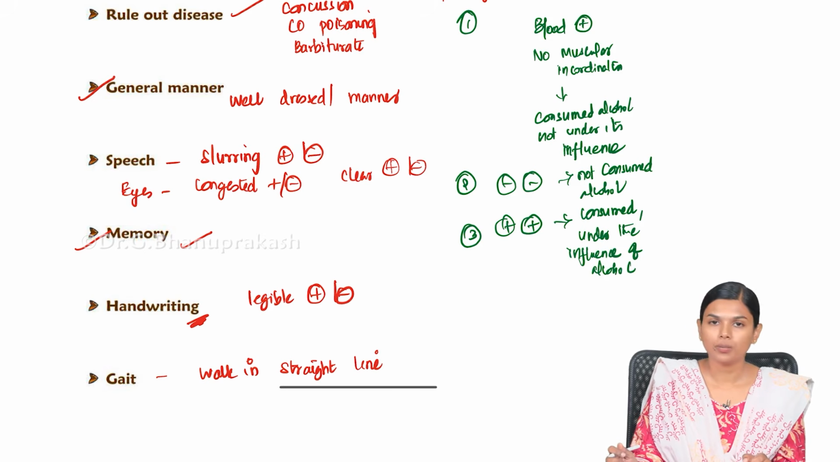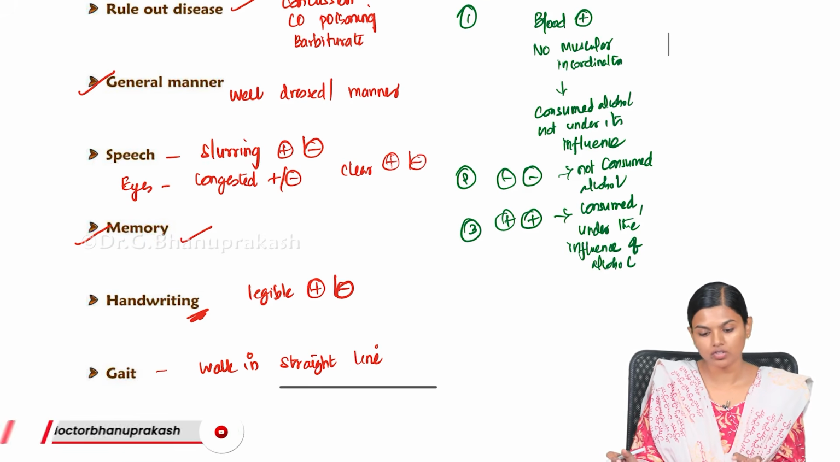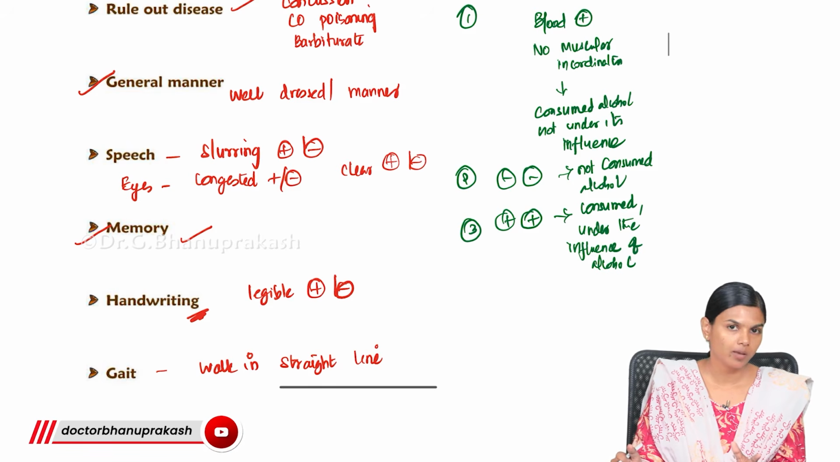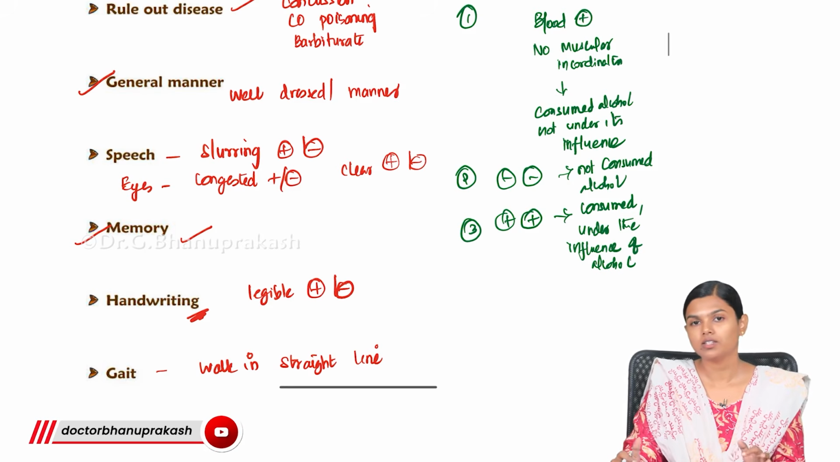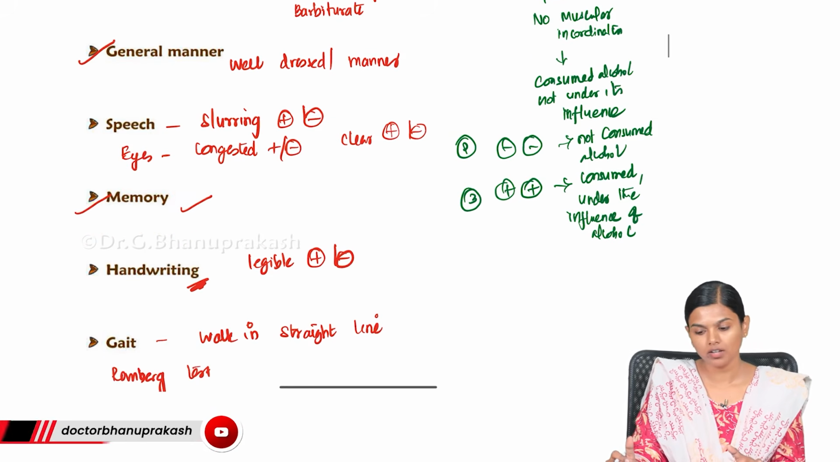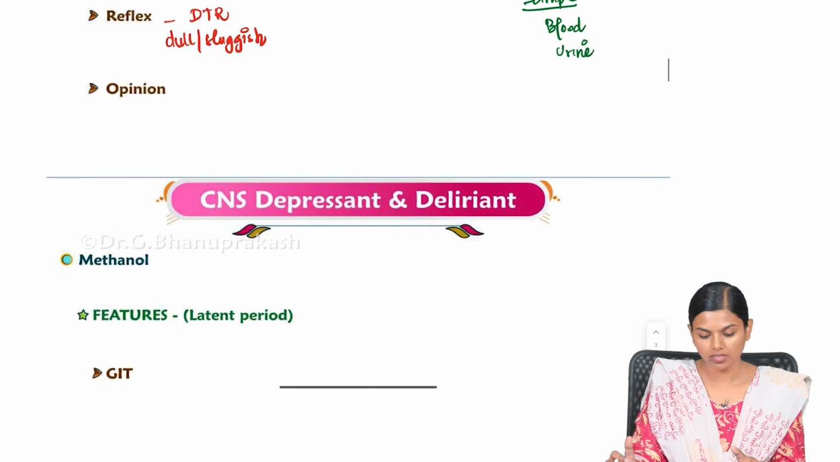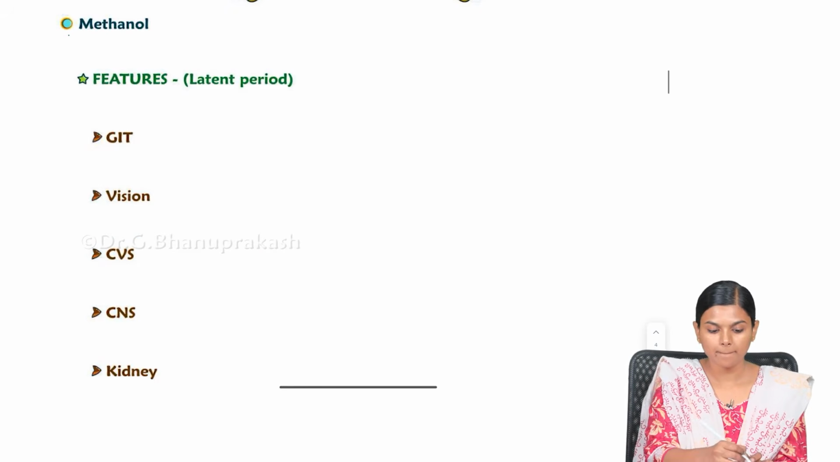This is how you give opinion in case of drunkenness examination. Mainly, in drunkenness examination, you have to do all this physical examination, take samples and send them for analysis. Based upon the findings, you will give opinion in ethanol. Now, we are going to see methanol.